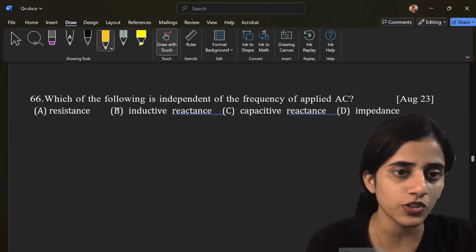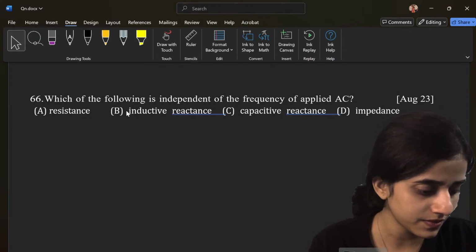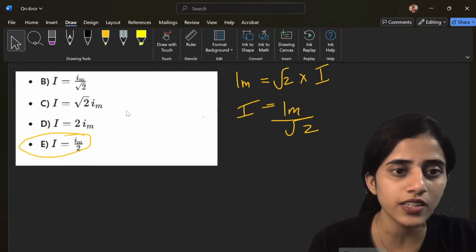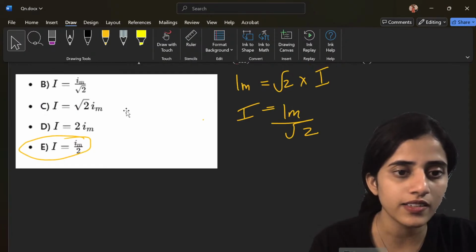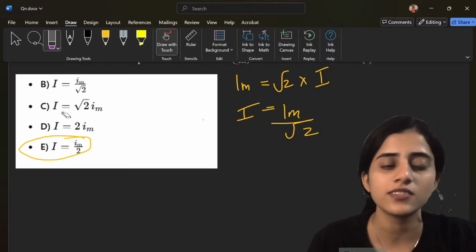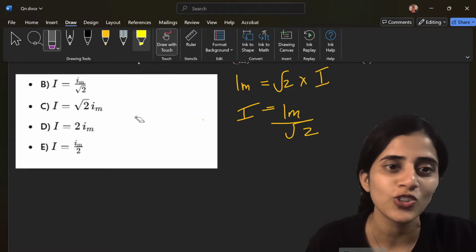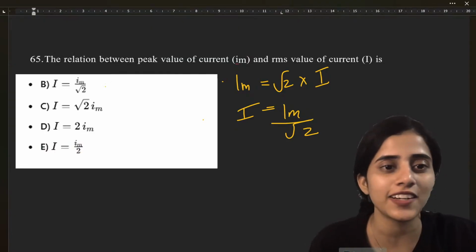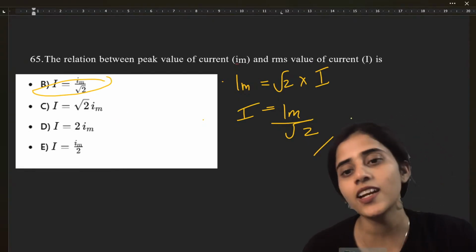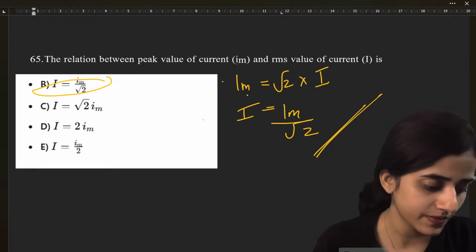Okay. Let's move on to the next question. Oh, there is no square root in E. Oh, yeah. Yeah, so it's option B. Sorry. You're all young minds, no? I'm little old, so I didn't see that. Yes. It is I m by square root. See, here I wrote it properly, but in the options I didn't notice that. So it's option B. Thank you, Shreyas.